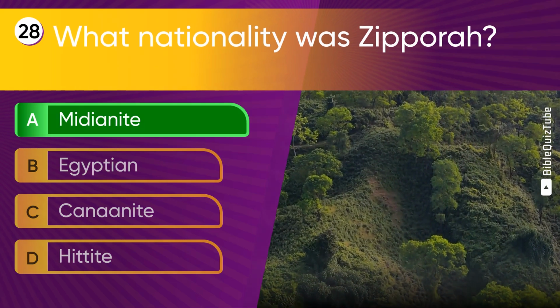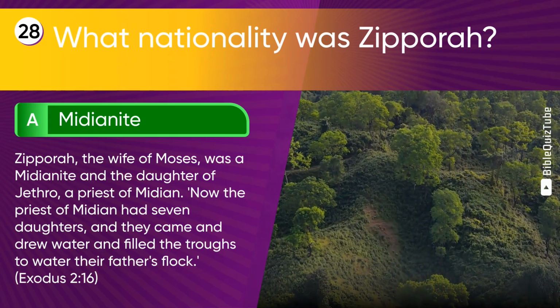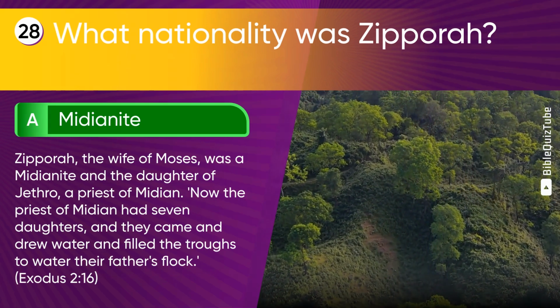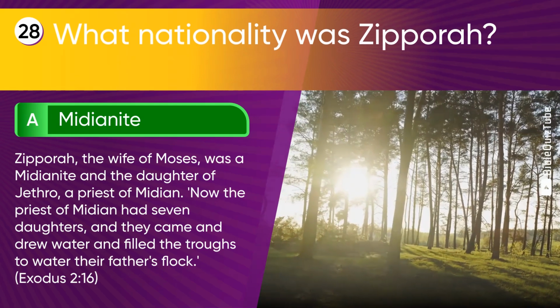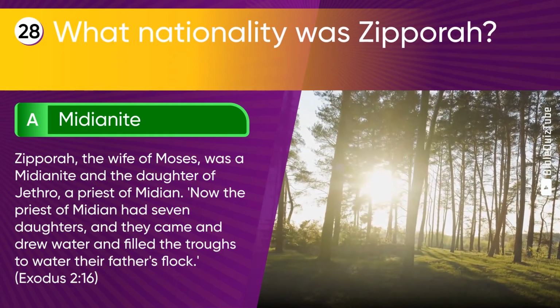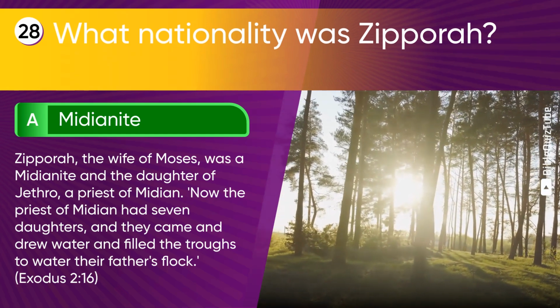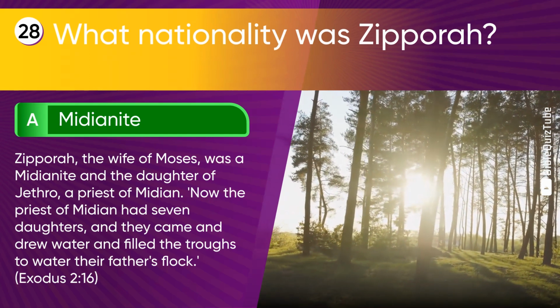The correct answer is A. Midianite. The explanation. Zipporah, the wife of Moses, was a Midianite and the daughter of Jethro, a priest of Midian. Now the priest of Midian had 7 daughters, and they came and drew water and filled the troughs to water their father's flock. Exodus chapter 2 verse 16.